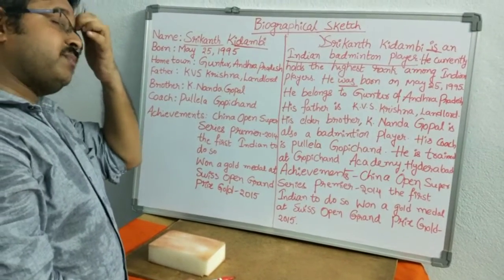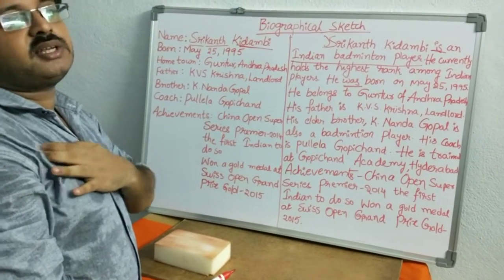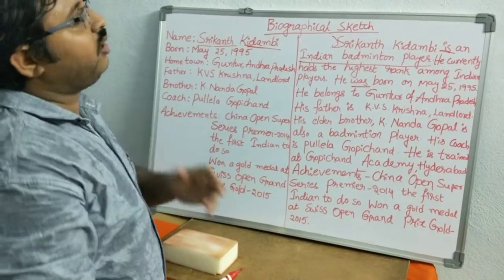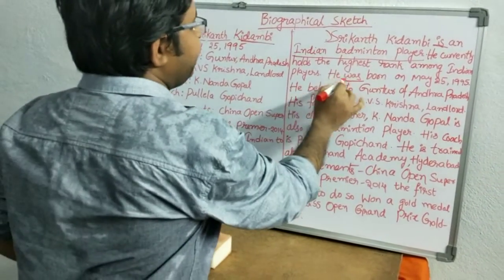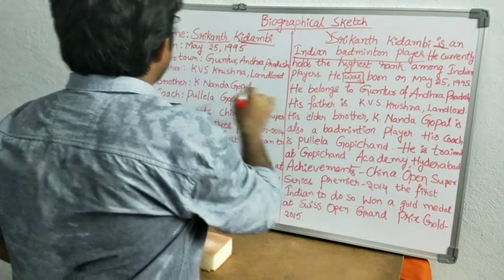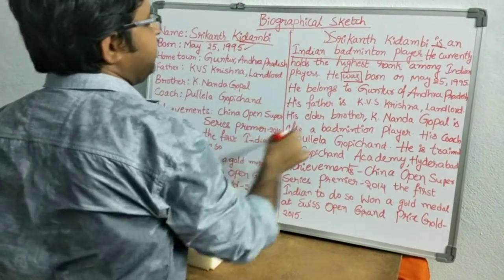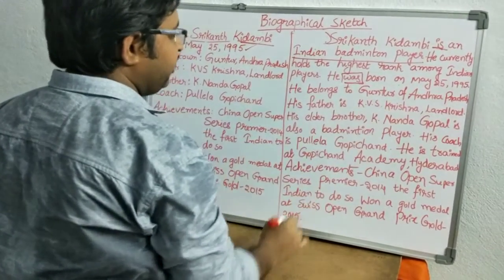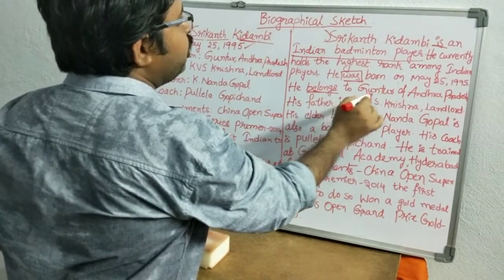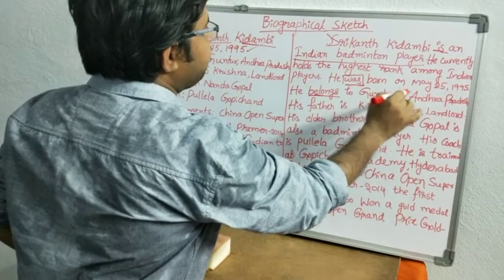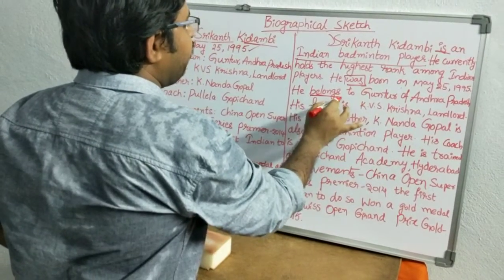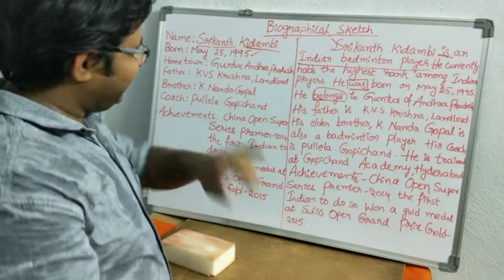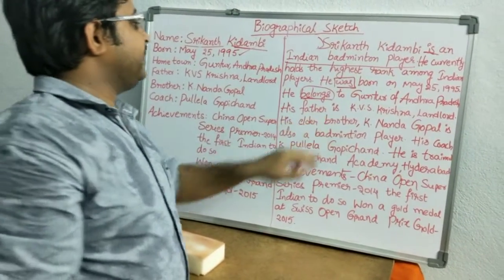When we want to explain about a person, we can discuss the greatest activities and the positive qualities of the person also. Next one, he was. Why are we using was? Already it is a completed action. He was born on May 25, 1995. He belongs to Guntur district of Andhra Pradesh. Here the word belongs to indicates simple present. He is residing there. His father is.